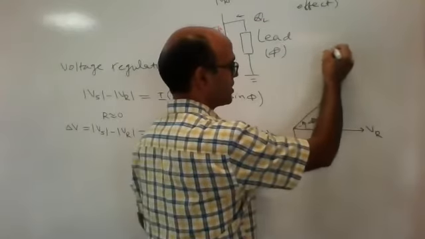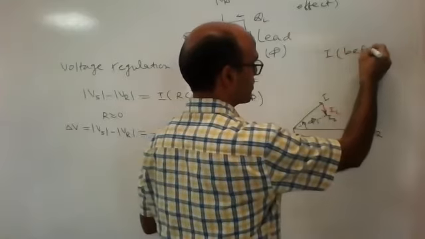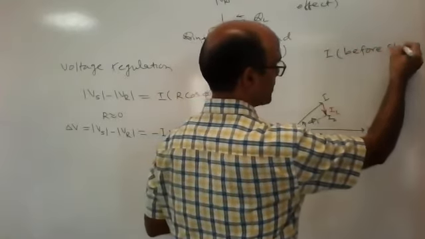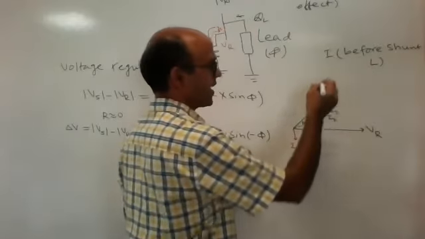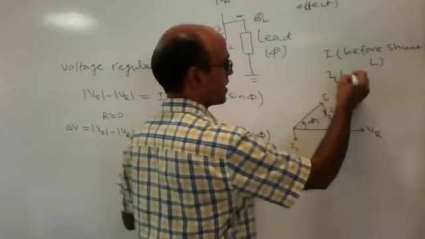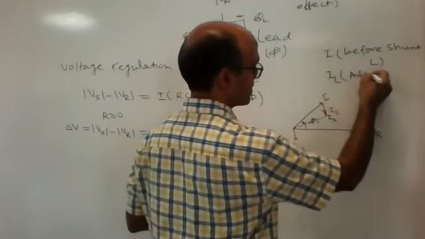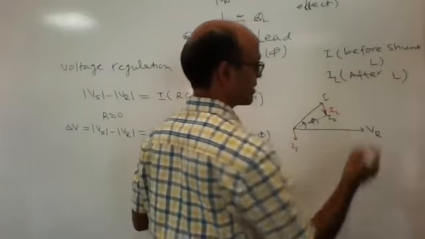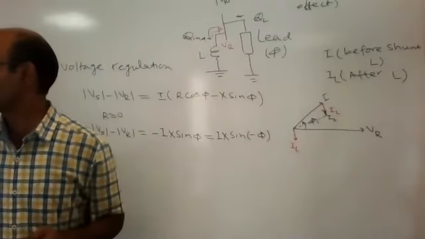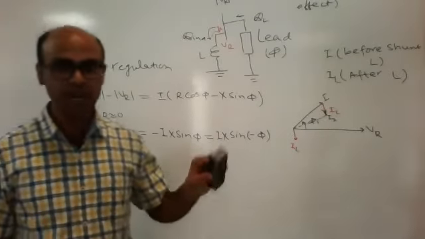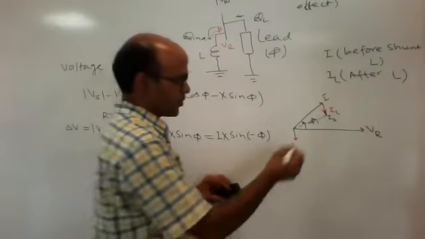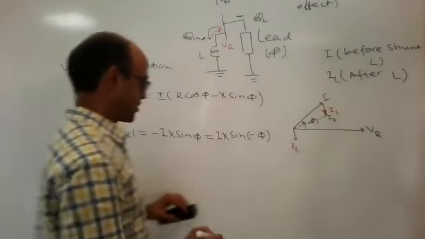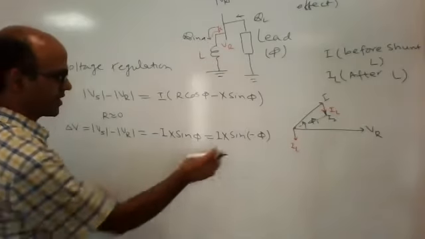I is the current before connecting the shunt inductor, the shunt reactor, and IL is the current after connecting L, the shunt inductor. So you will know this is the current after connection. Before this is the condition.